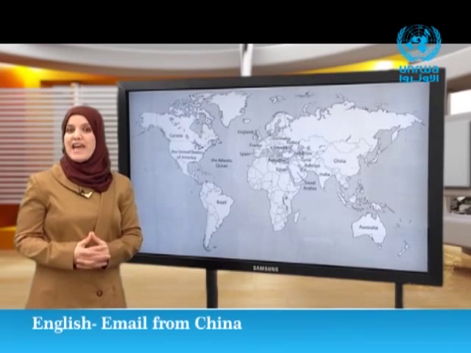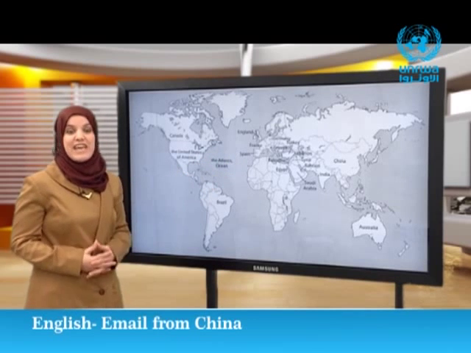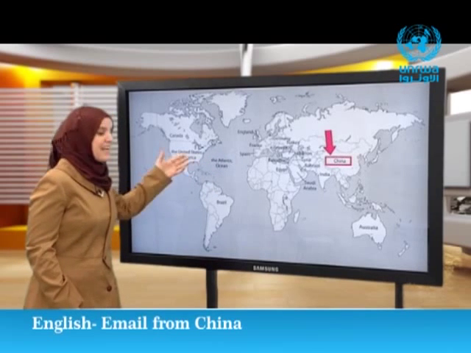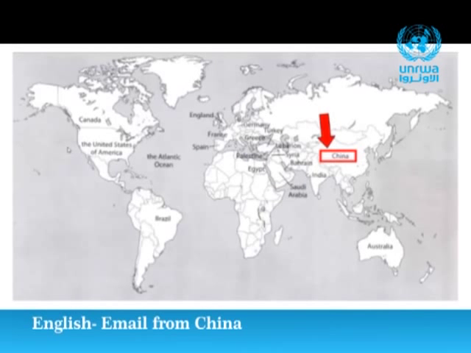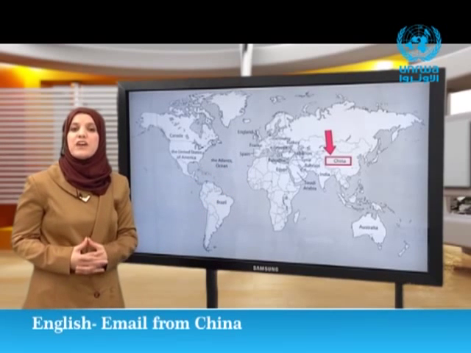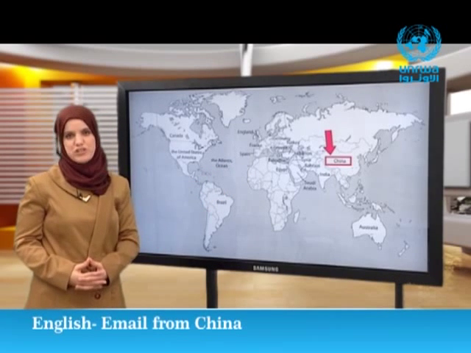I think you know the answer. Beijing is in China. It is the capital city of China. Look, China is an Asian country in the east of Asia. It is the country with the most population.